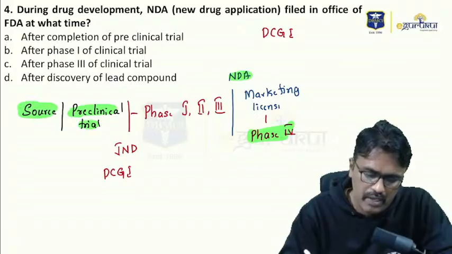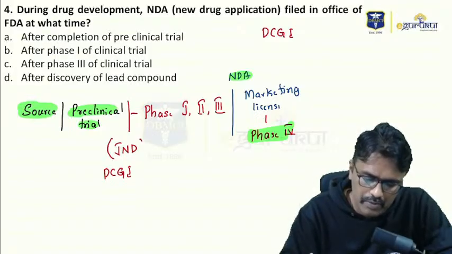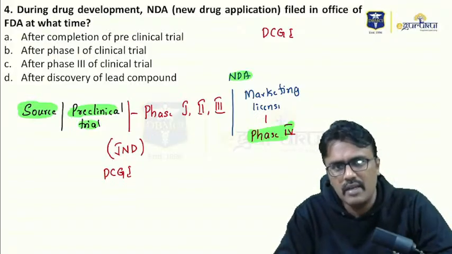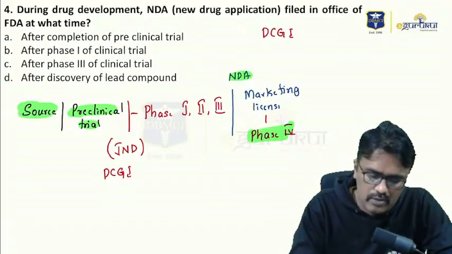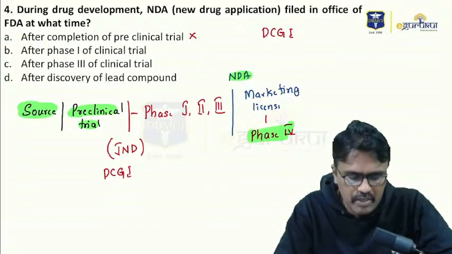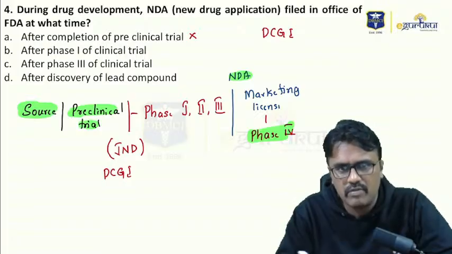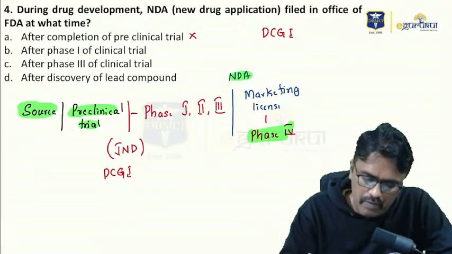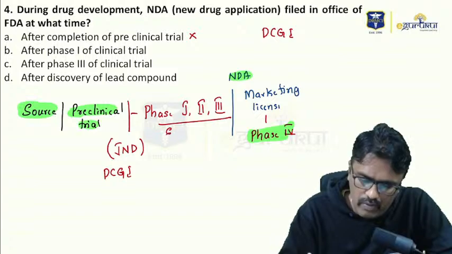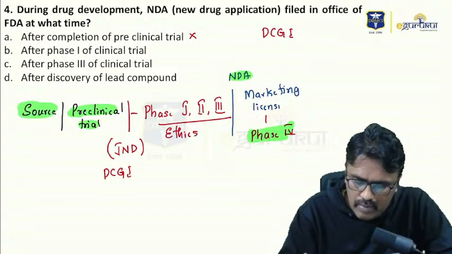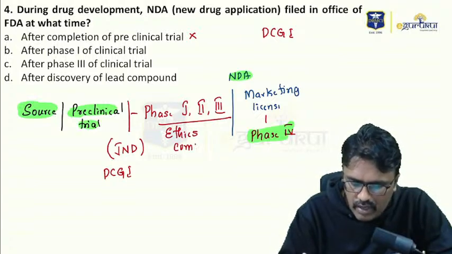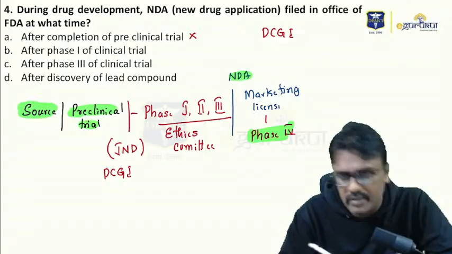After completion of preclinical trial? No. After that, what we do is IND application, that is Investigation New Drug Application. This is ruled out. After phase 1 of clinical trial? No, after phase 1 we do phase 2. And remember, when you do this phase 1, 2, 3, you require ethics committee approval. So they will have to approve that trials.